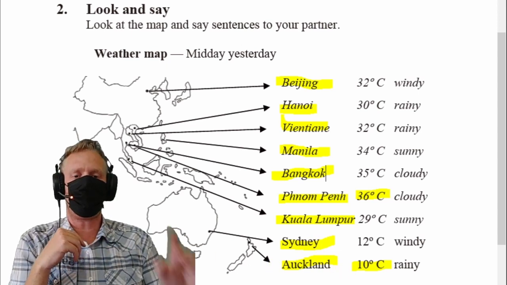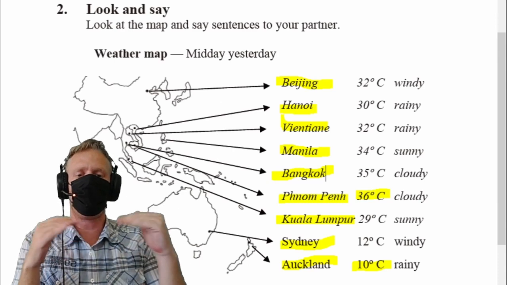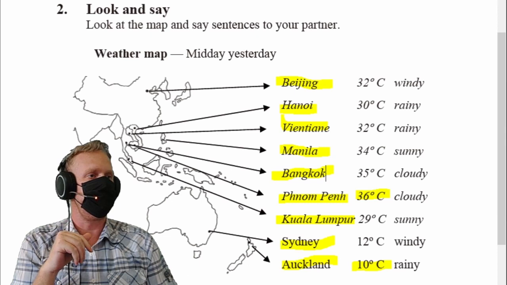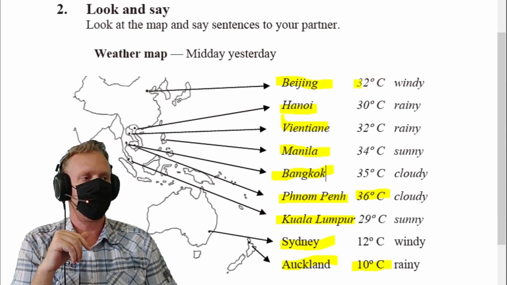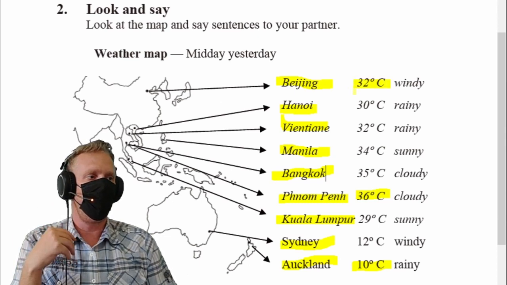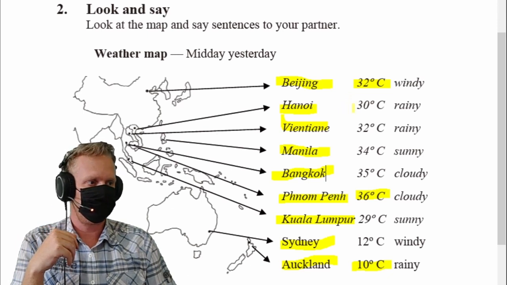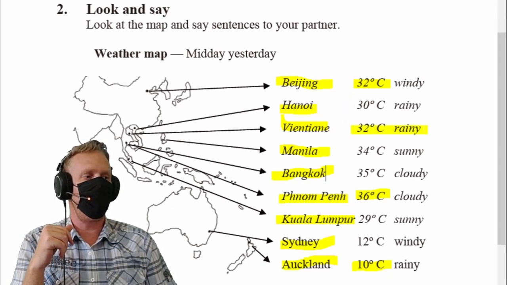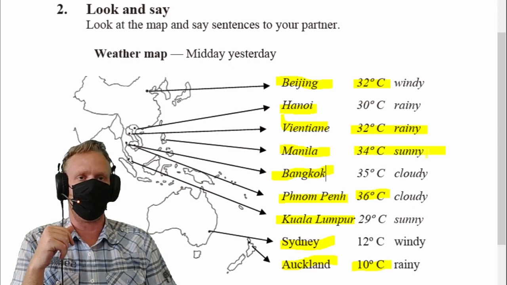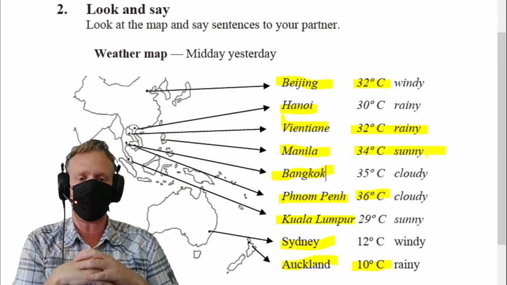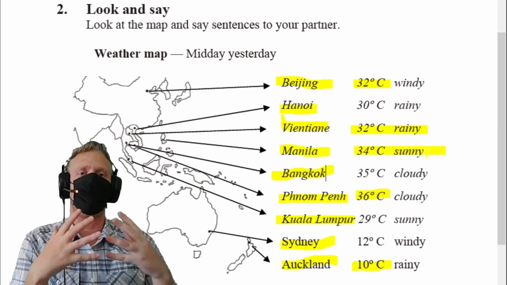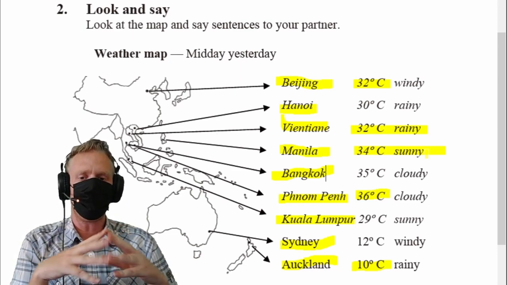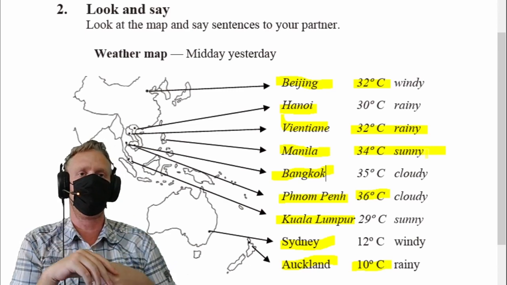Please practice this by comparing two cities together, using the temperature to say hotter than or colder than. You can even say Vientiane was more rainy than Manila because Manila was sunny and Vientiane was rainy. Please practice this one in your own time and let's move on to number 3.